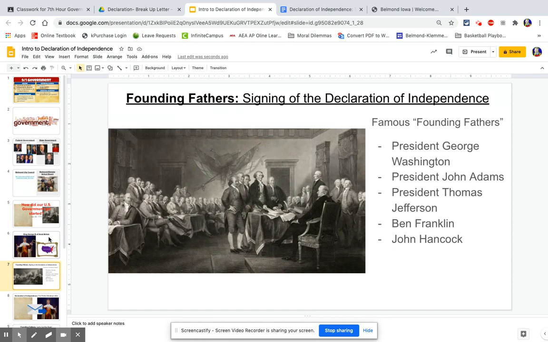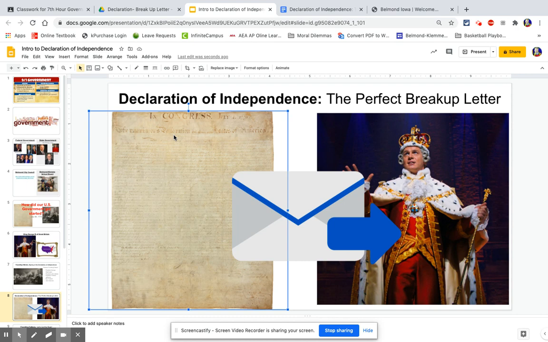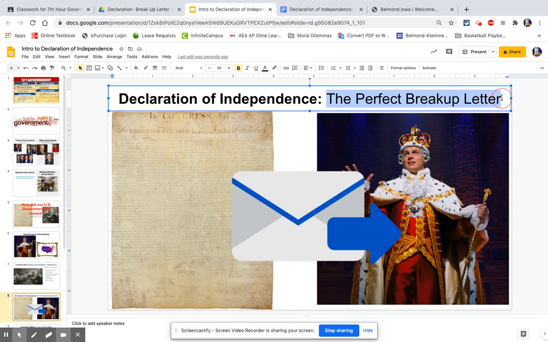So what they did was create what's called the Declaration of Independence. They wrote it up and decided to send it directly to King George in Great Britain. Essentially, the Declaration of Independence is a breakup letter.